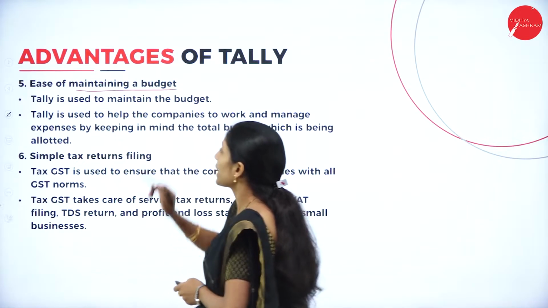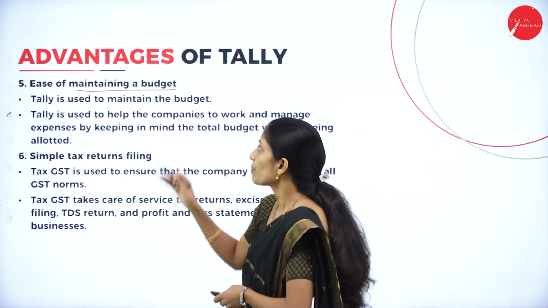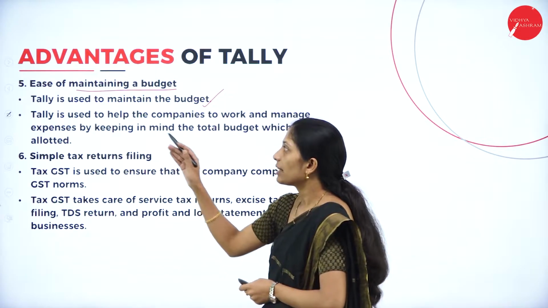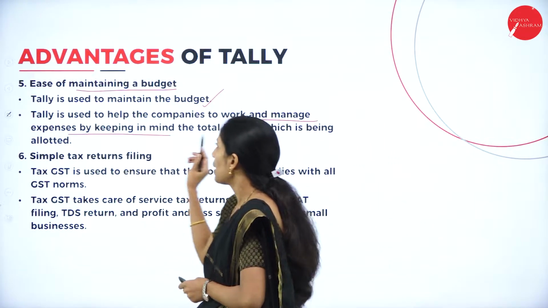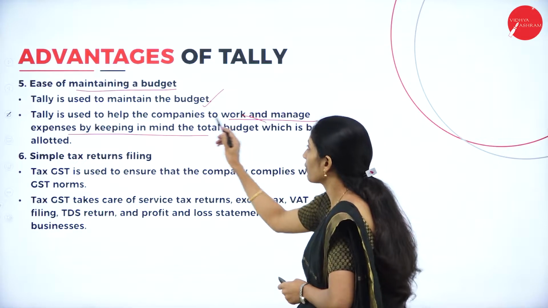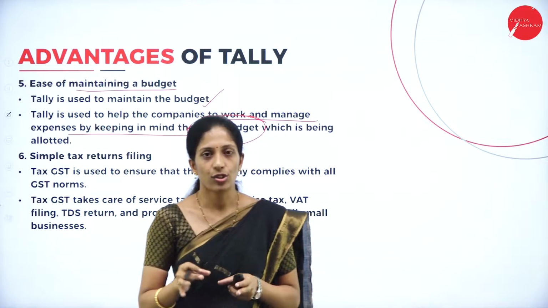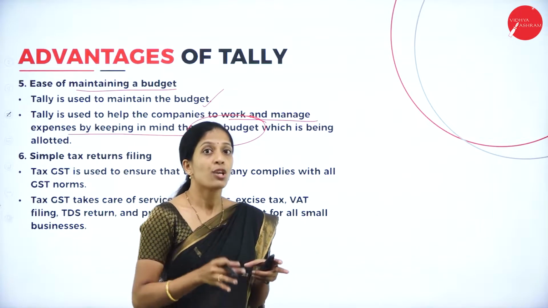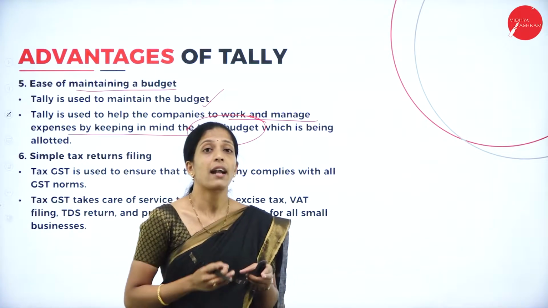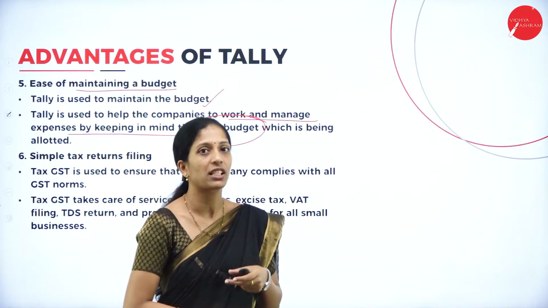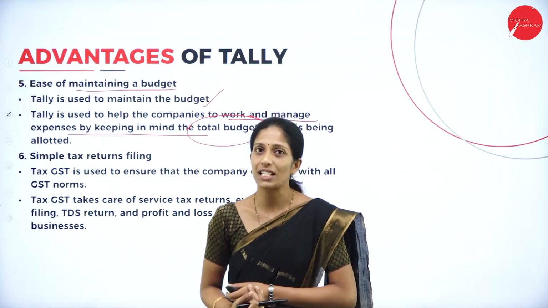Next, ease of maintaining a budget. In order to maintain the budget also, Tally software is being used. Tally is used to help companies manage expenses by keeping in mind the total budget which is being allotted. By preparing the budget in advance, the Tally software helps the organization know what their actual budget is and how the expenses have to be made in that particular financial year. The calculation of the budget can also be made through this software.